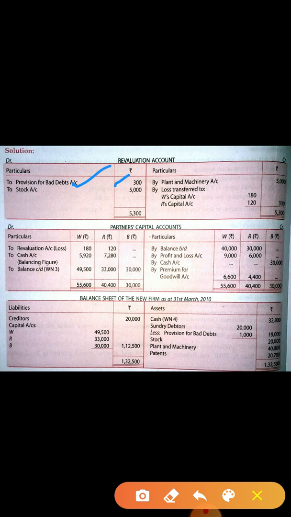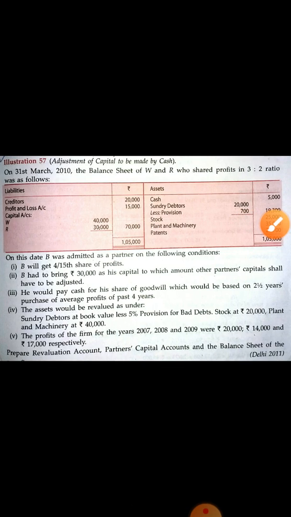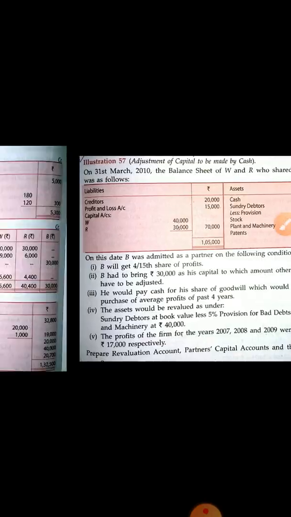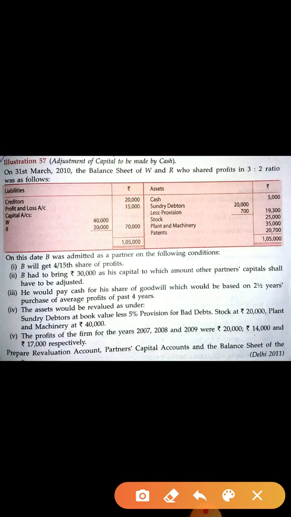Okay children, now the next is stock at 20,000. Stock amount is given 20,000. In the balance sheet the previous year stock amount is given 25,000. It means now it has decreased from the previous year.